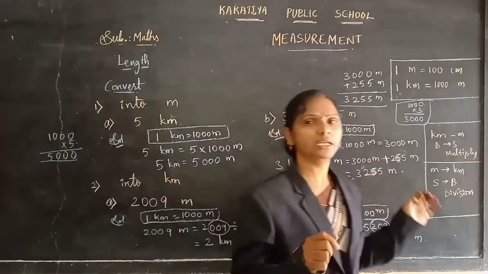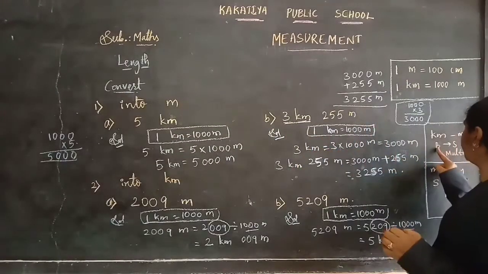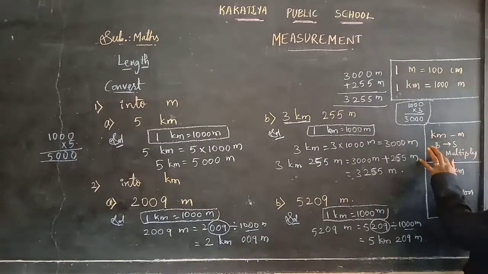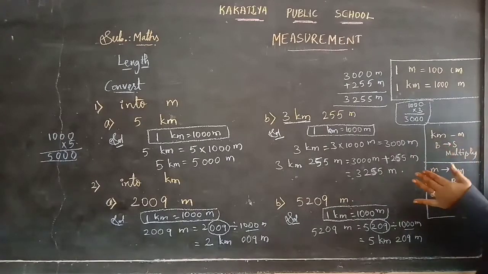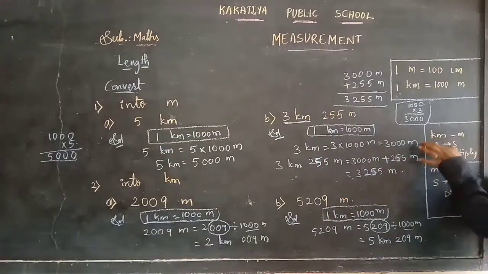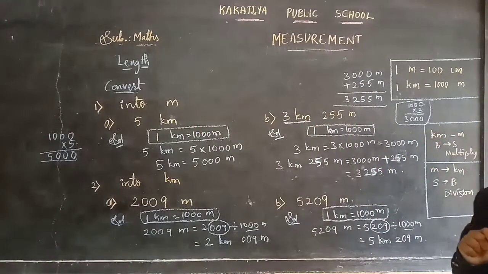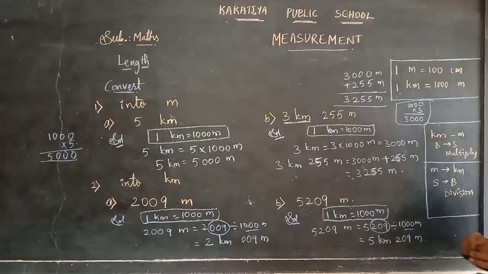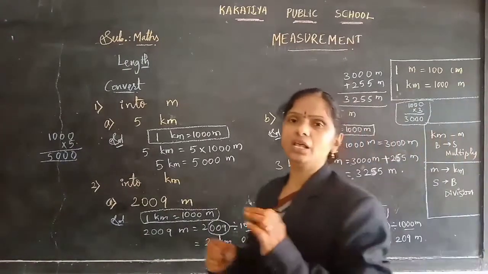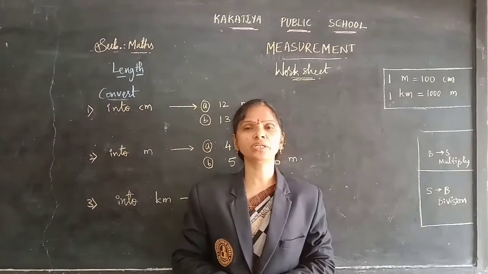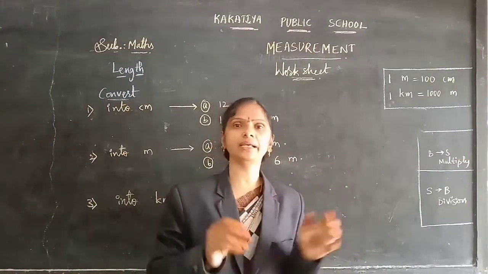Here you should keep in mind: when converting the bigger measurements into the smaller measurements, you need to do the multiplication, and when converting the smaller measurements into the bigger measurements, you need to do the division. Whatever the measurements, children, you need to follow this. I hope you understood the concept of measurement conversion.